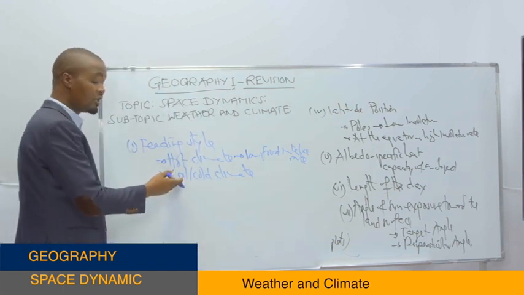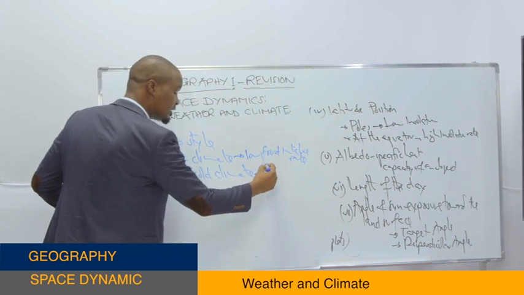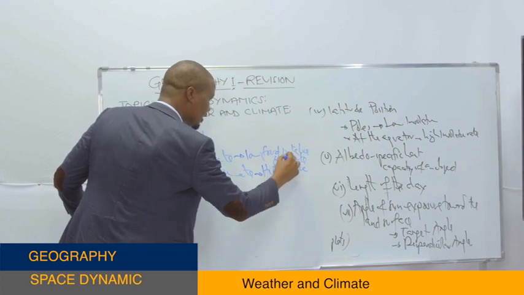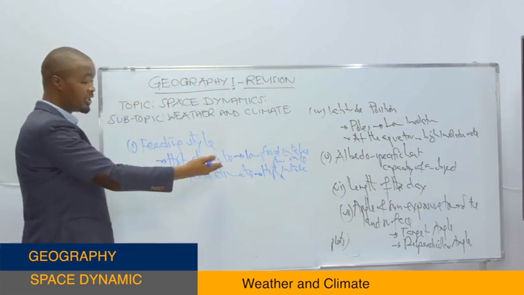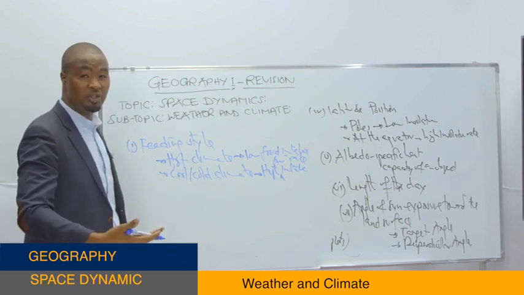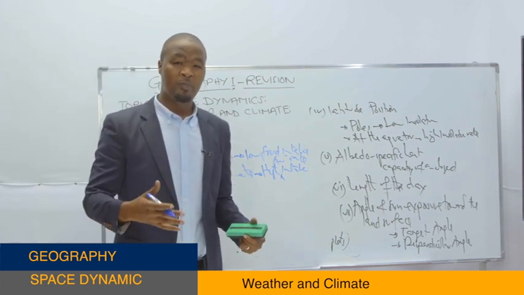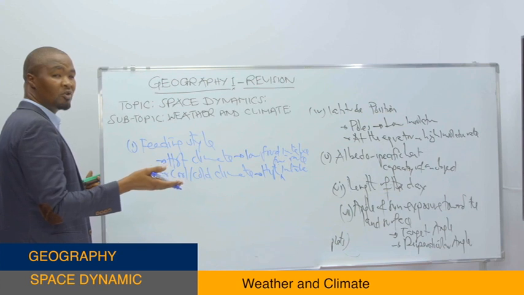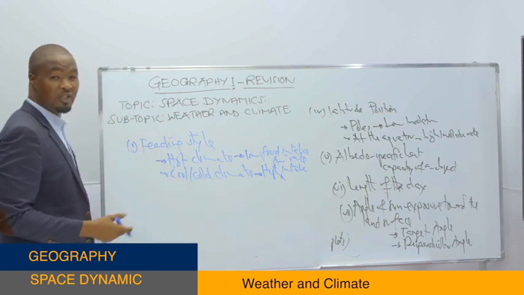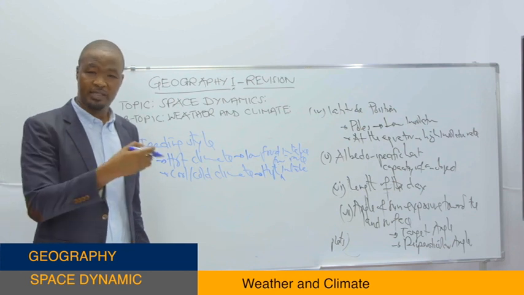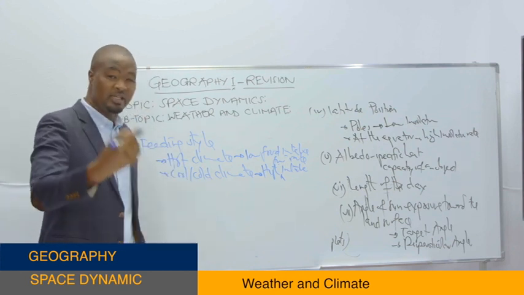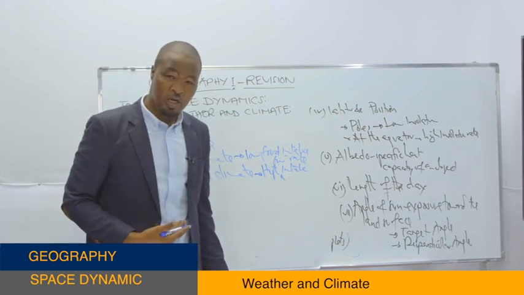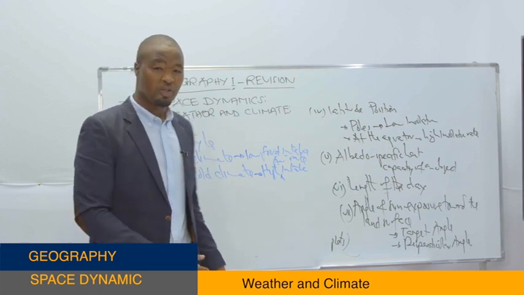While most of the people who live in cold climate have high food intake rate. They eat much. Why? Because they need food for metabolic activity to produce heat so as to survive in an area where there is cold climate. That's the first point, feeding style. Most of the people who live in cold climate eat much, while most of the people who live in hot climate eat less. Their bodies need more heat energy in order to survive there, so they need more food to burn in order to produce heat.